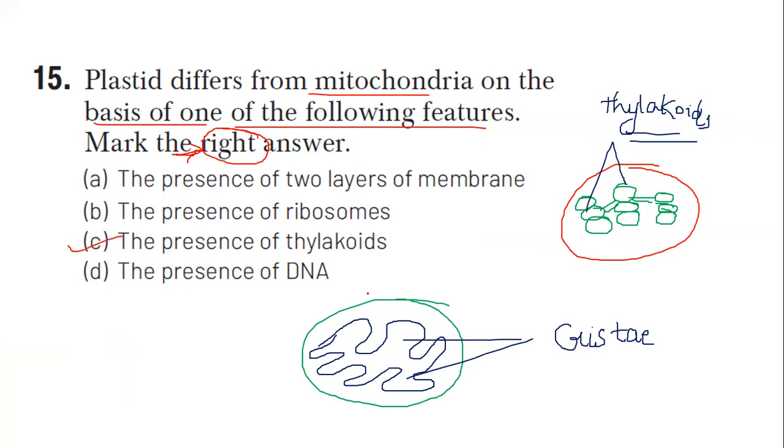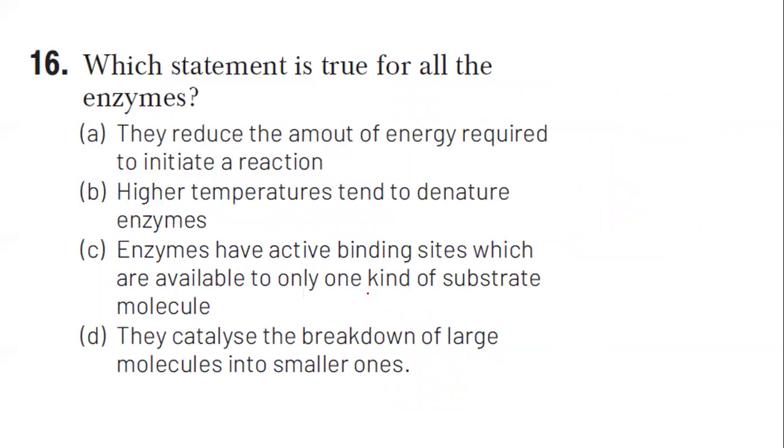Presence of thylakoid, presence of DNA. The chloroplast and mitochondria are semi-autonomous cell organelles that have their own machinery. That is the presence of DNA. They have 70S ribosomes. They have 2 layers. So which is the answer? Presence of thylakoid. Question number 16.